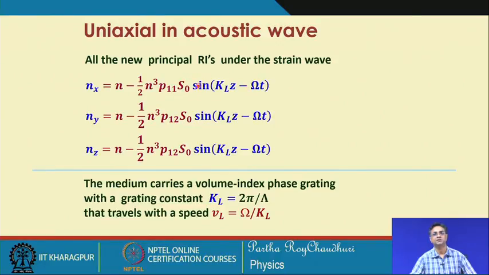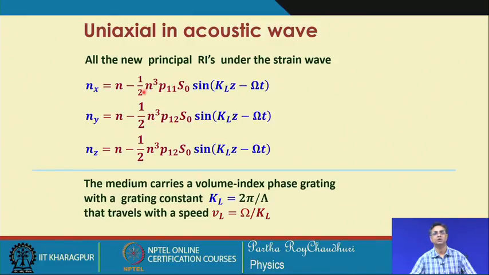Because this acoustic wave has an amplitude which changes the displacement, this part of the refractive index representing n x is being modulated by this wave. So, sine of k L minus z minus omega t can have a maximum and minimum value of plus minus 1. So, this quantity will go from minus 1 to plus 1 multiplied by this quantity.